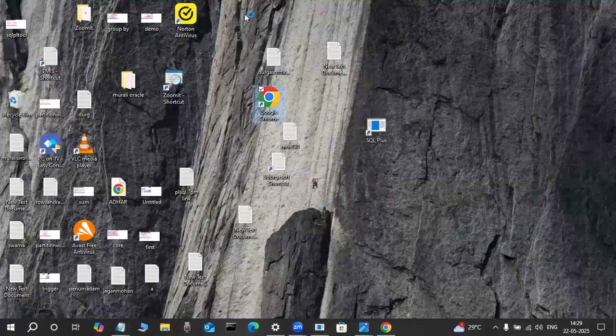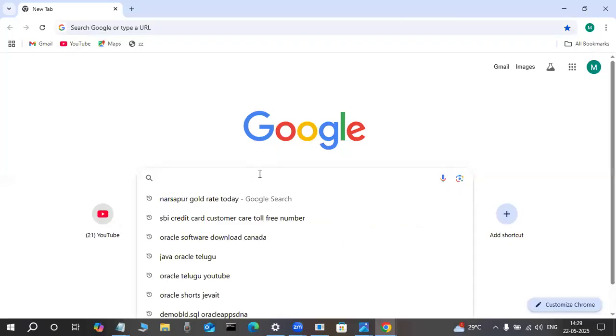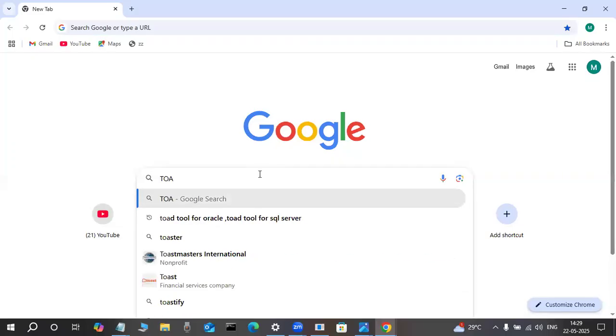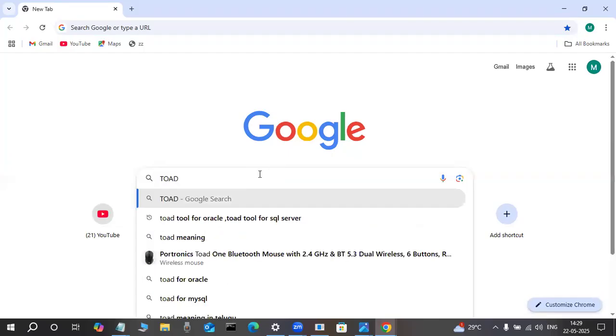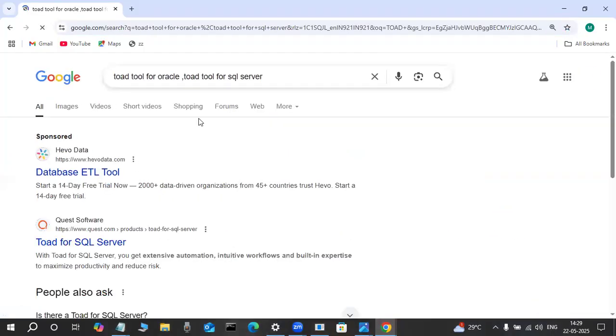And now observe here. Concentrate here. Suppose, for the newcomers, before we show those tools, you should know about it. Here, the Toad tool for Oracle or SQL Server, here.